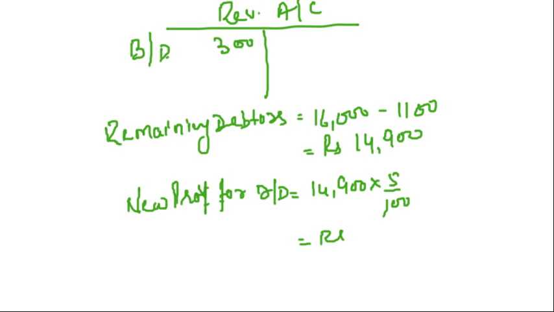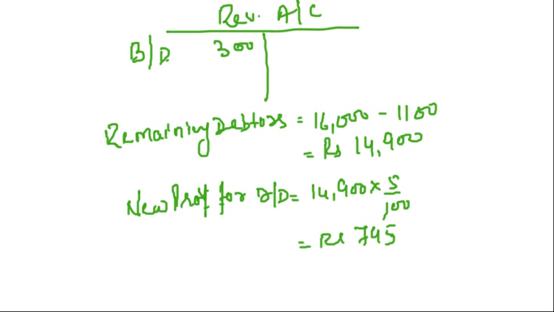This comes to rupees 745. And this provision will also appear in the revaluation account. Provision for doubtful debts 745. Clear?